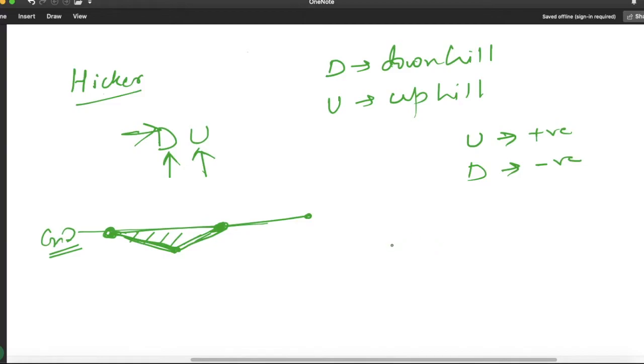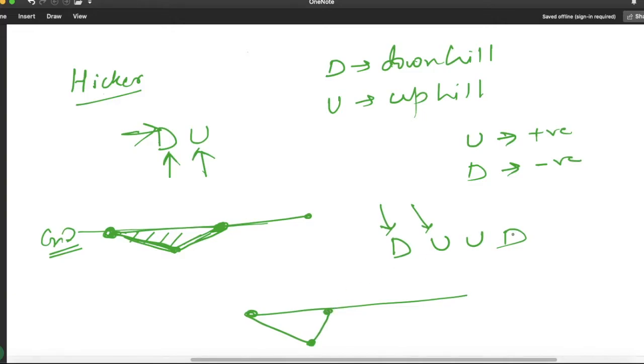Suppose the path was like D, U, U, D. If he is standing at the ground level, the very first one is he is going down by 1 unit. After that he is going up by 1 unit. Next is again he is going up by 1 unit.